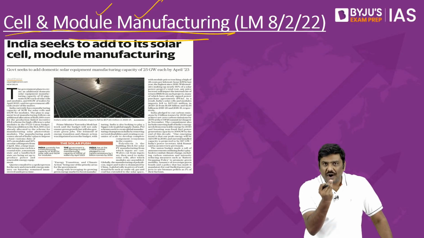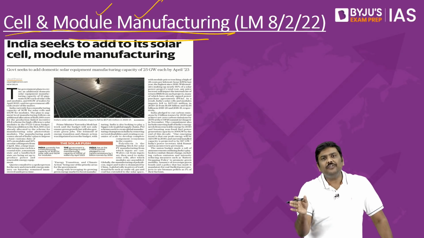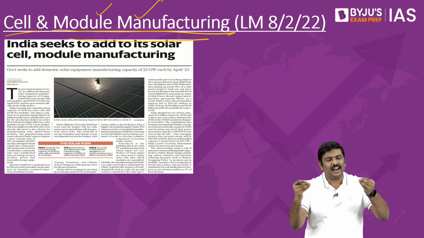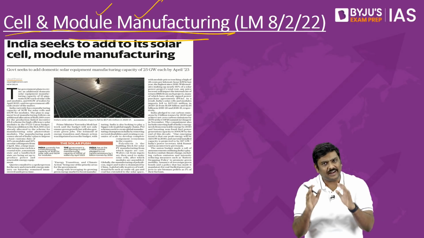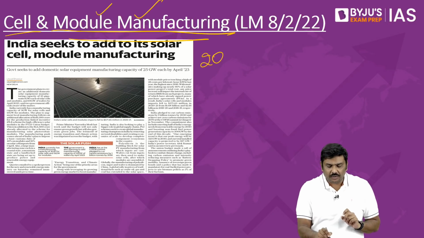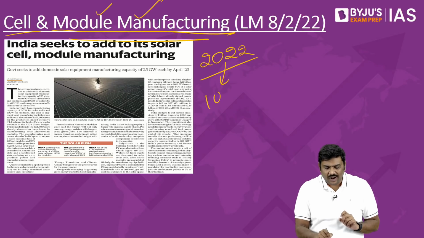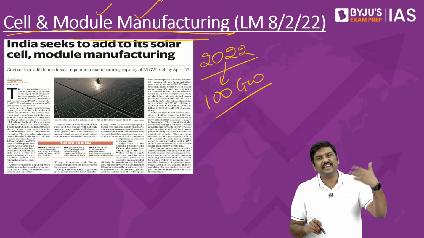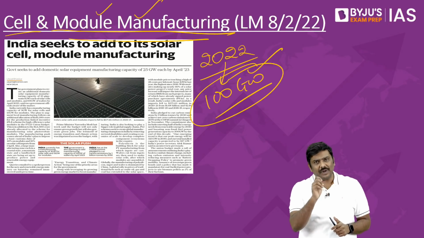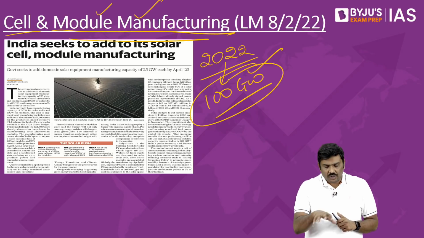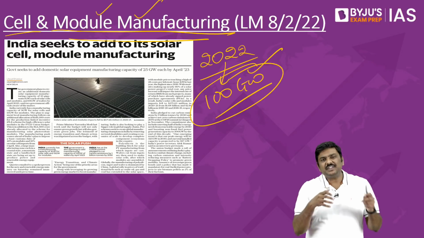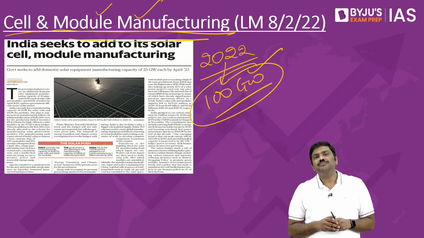Now, what are the important points related to this? The Government of India wants to harness solar energy, that is basically the sunlight, and produce a lot of solar electricity in India. And as per the target given by the government, by 2022, we want to have 100 gigawatts of solar energy capacity in India, and every week once or twice this is there in the newspaper, remember this.